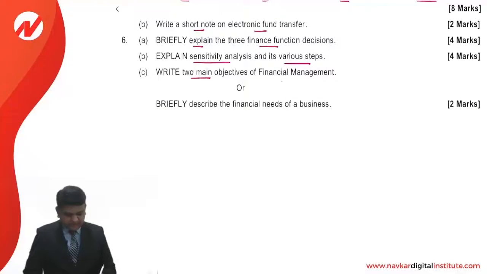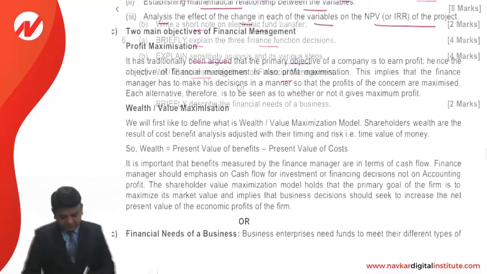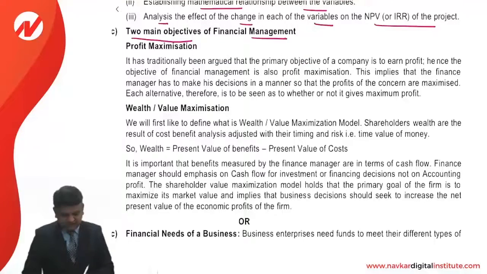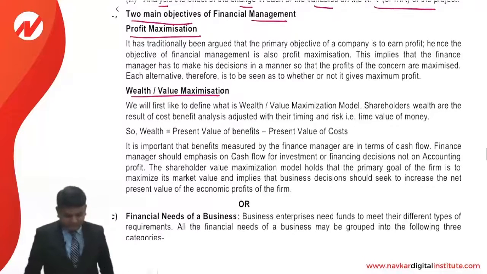Write two main objectives of the financial management. That is the next question. The two main objectives of the financial management are profit maximization and wealth maximization. It has traditionally been argued that the primary objective of the financial management is to earn profit. Hence, the objective of the FM is also profit maximization.